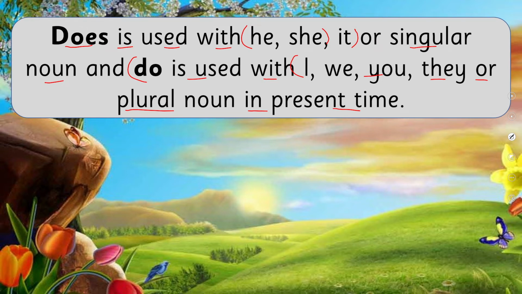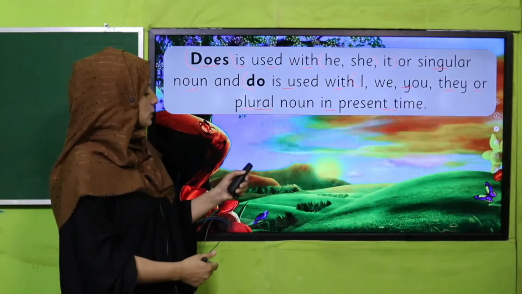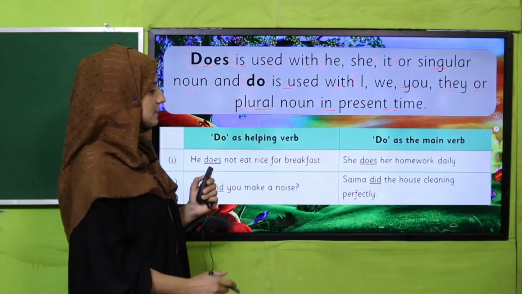You can memorize that does is used with a singular noun and singular pronoun, and do with a plural noun and plural pronoun. Plural nouns are like teachers, students, books. So these are plural nouns.